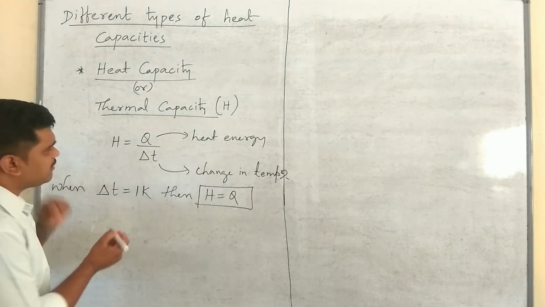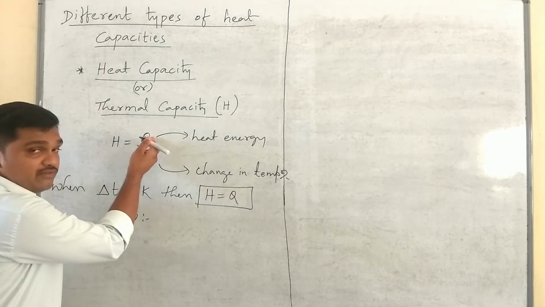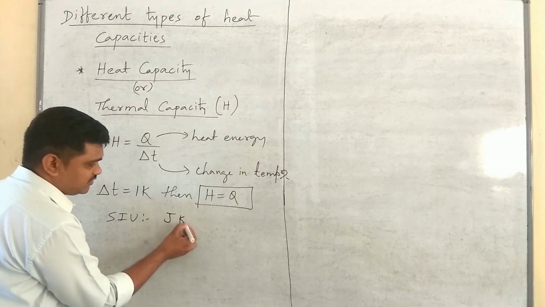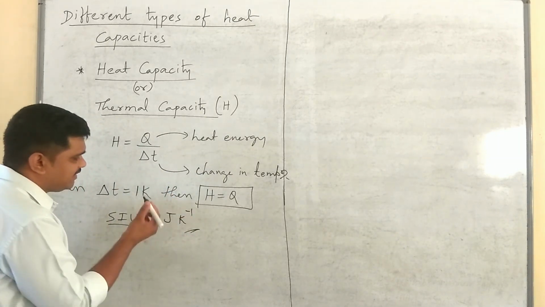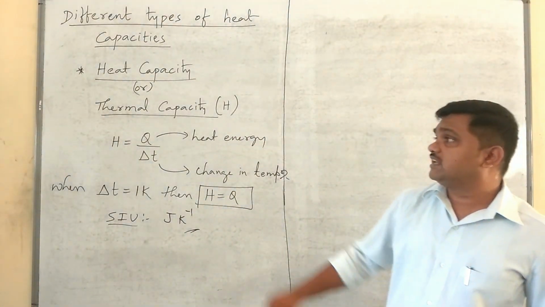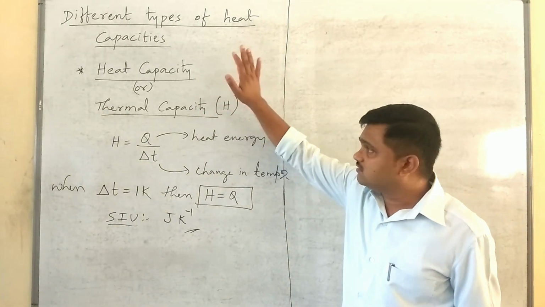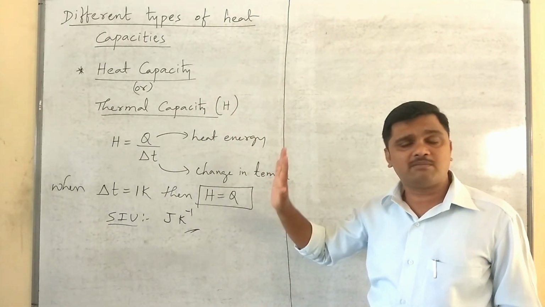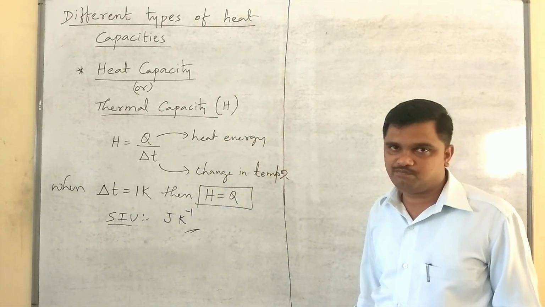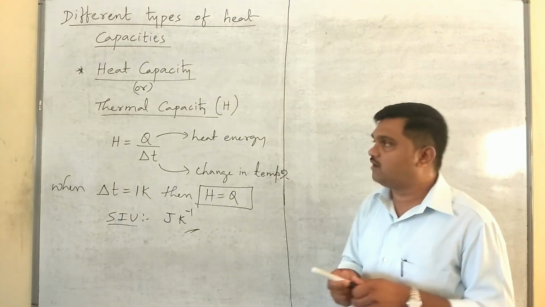Now, coming to its SI unit: for Q we use joule, and for delta T, change in temperature, we use Kelvin. Therefore, joule per Kelvin is the SI unit for heat capacity, or simply thermal capacity. As I said earlier, this thermal capacity depends on the mass of the body, the nature of the body, and also the size of the body. Now, let us come to the different types of heat capacities.